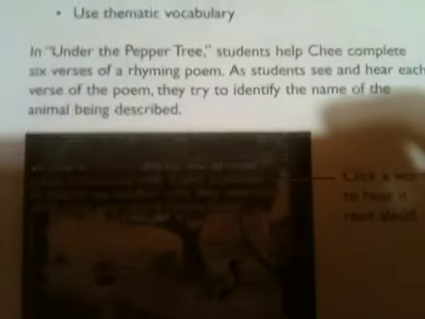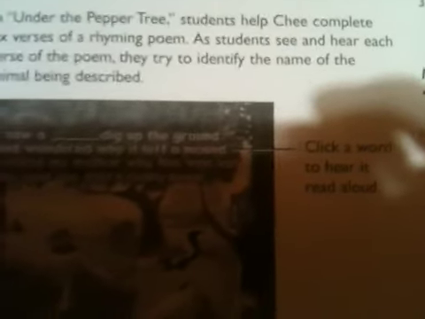And now here's the one for Under the Pepper Tree. Objectives: read, listen. I've read the objectives already. In Under the Pepper Tree, students help Chi complete 6 verses of a rhyme poem. As students see and hear each verse of the poem, they try to identify the name of the animal being described. So here's part of the gameplay, and it tells you how to play the game and notes about it.